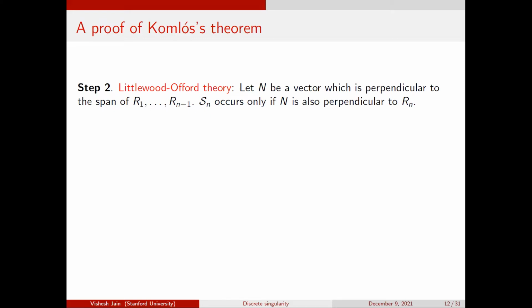So there is some vector, and let's say I can fix one arbitrarily by having a fixed map from every hyperplane to a normal vector. Okay, so if the last row is in the span of the first n minus 1 rows, then it better be the case that the last row is perpendicular to it. So let's do some case analysis and see what can happen.